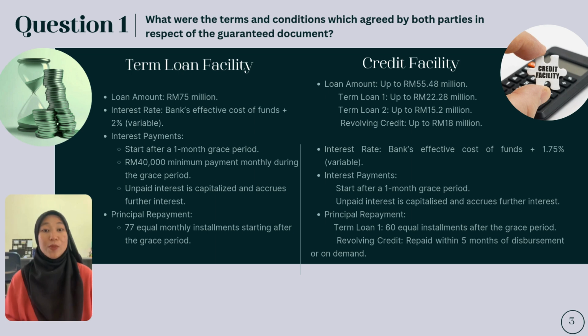Lastly, for the principal repayment, we can divide it into two, which are term loan 1, 60 equal installments after the grace period, and the revolving credit, which will be repaid within 5 months or on demand. I think that's all from me. My friends will continue with question 2.